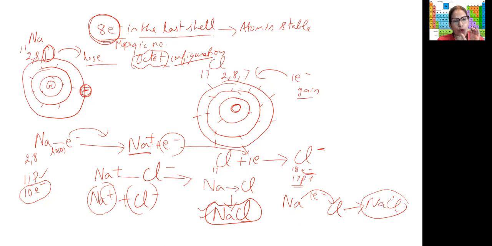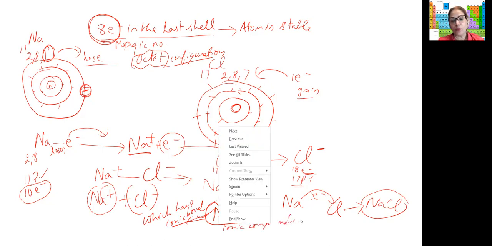This type of compound, or the bond which is formed by transfer of electrons from one atom to another, is a complete transfer. It is totally, one is losing and the other is gaining electrons. So this type of transfer of electrons from one atom to another is known as the ionic bond. And these compounds, like sodium chloride, which have an ionic bond, are known as ionic compounds.